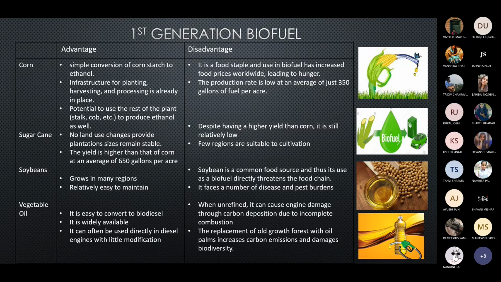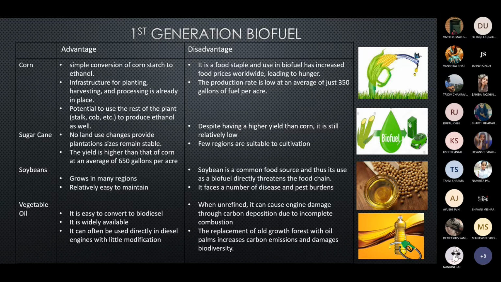Looking at corn, it is the world's most primary source for ethanol, and most of the corn is produced in the United States. It plays a major role in the production of ethanol, and it acts as a renewable fuel standard. The advantages of corn are that it is very simple to convert corn starch to ethanol, it has a great infrastructure for planting, harvesting, and processing, and it has the potential to use the rest of the plant to produce ethanol.